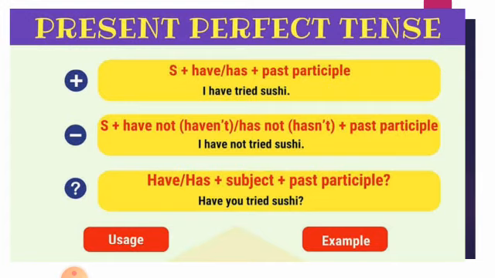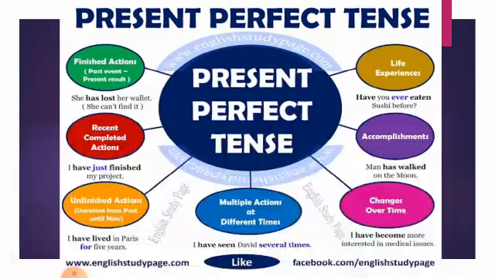Remember this thing in the perfect tense. In all of the perfect tenses, we will use the third form of verb, not the second form of verb, the third form of verb. I have not tried sushi. Now the question: have, has, plus subject, plus past participle. Have is a helping verb, you is a subject, tried is the past participle, sushi is the object, and then the question mark.